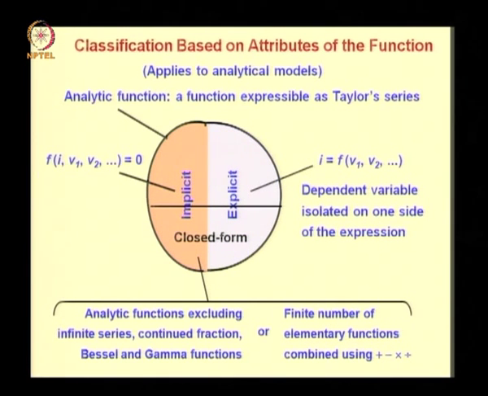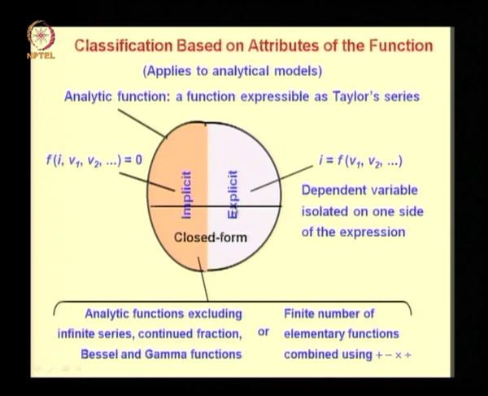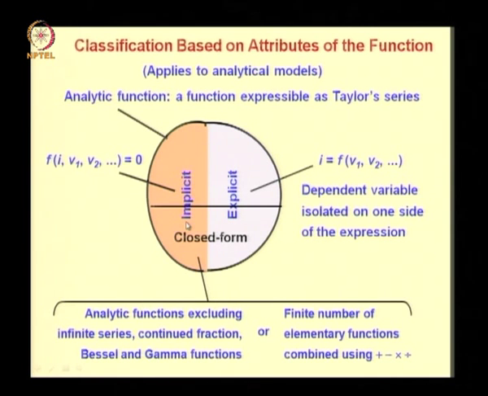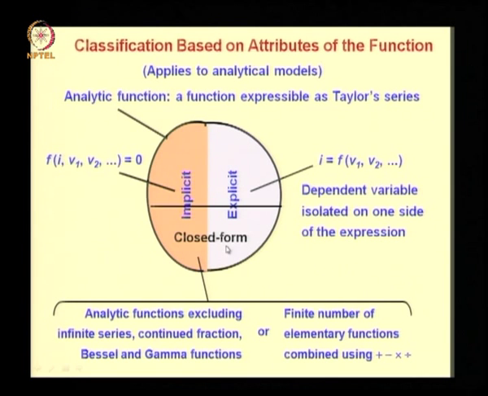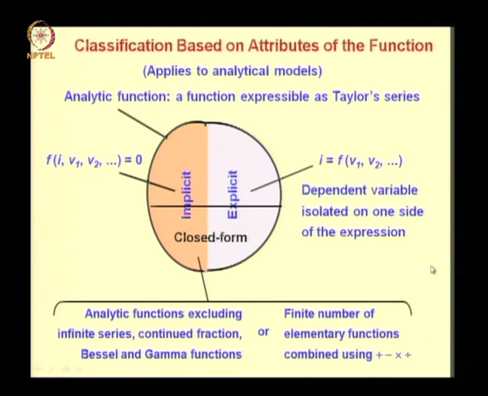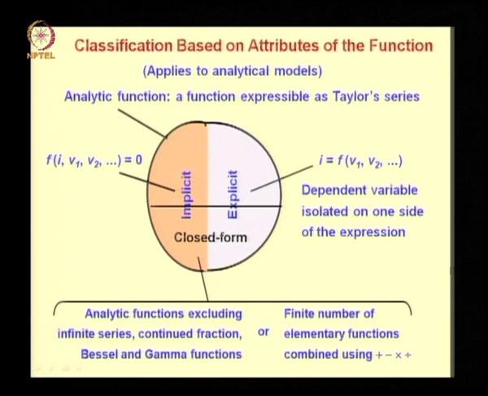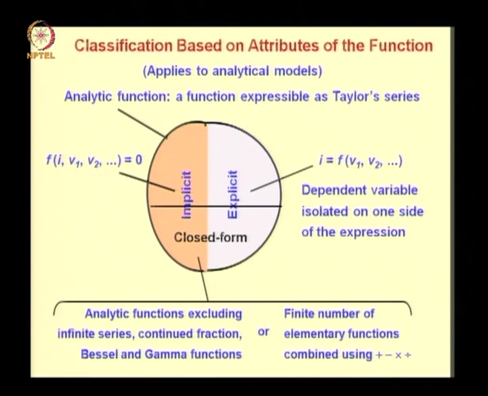Similarly, another form of classification for analytical models is implicit and explicit. Closed form model could be either of the implicit variety or the explicit variety. It all depends on how many iterations or how much computation is required to calculate the quantity of interest. If you need an infinite number of iterations or extremely large computation to calculate the quantity, then the model is not closed form.